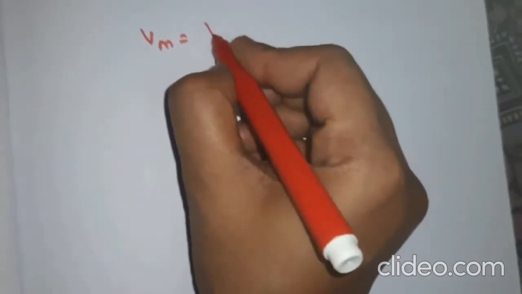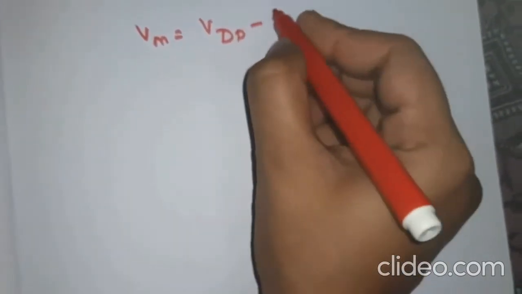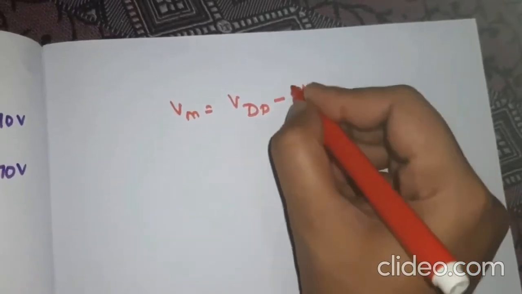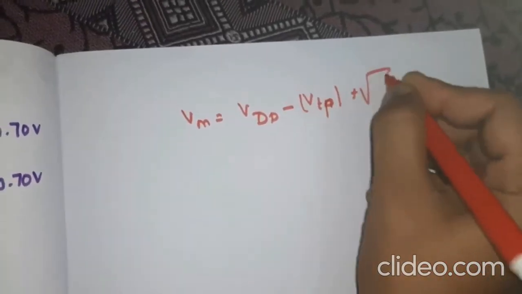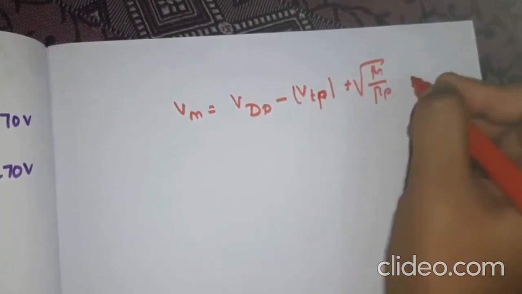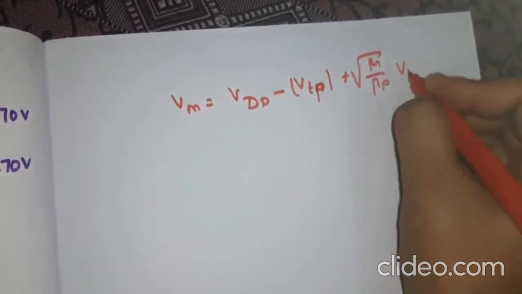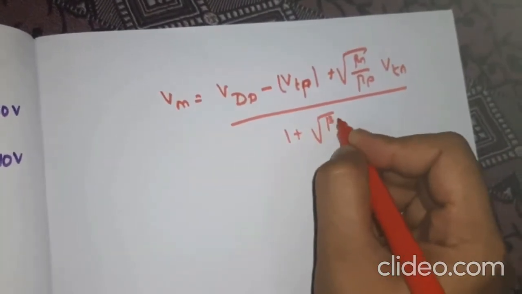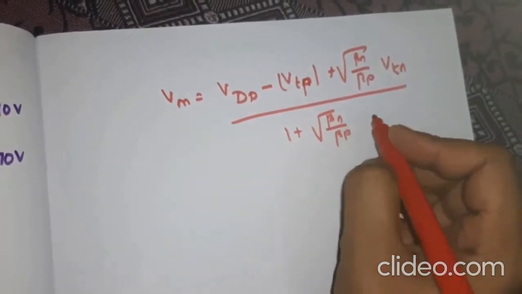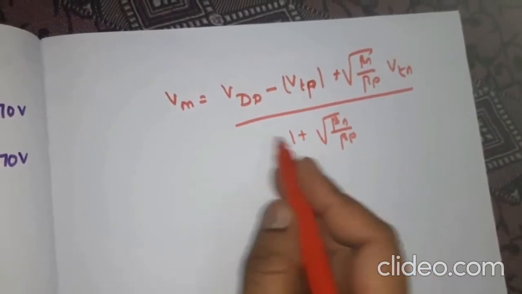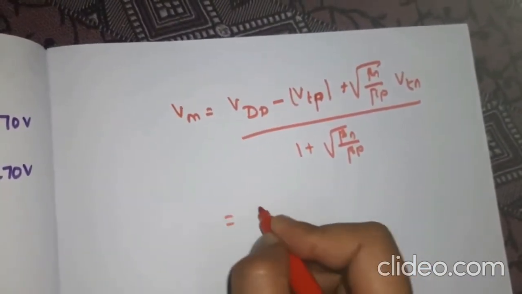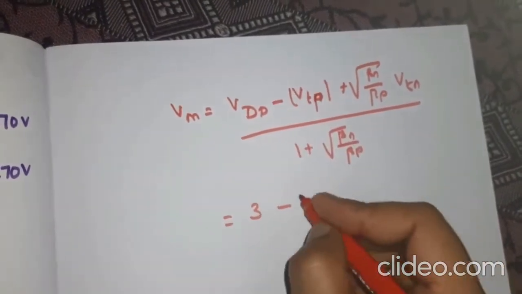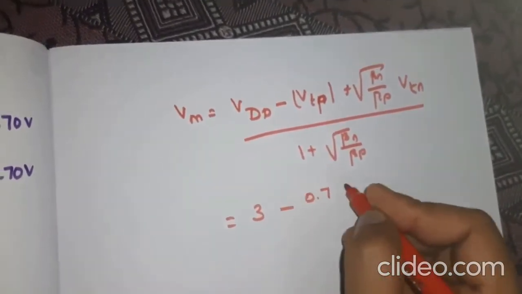For that we have the equation VM equals VDD minus modulus of VTP plus root of beta N divided by beta P times VTN, divided by 1 plus root of beta N divided by beta P. So this is the equation for finding VM. So put all the values. VDD here is 3 and VTP, this is modulus, so 0.7.